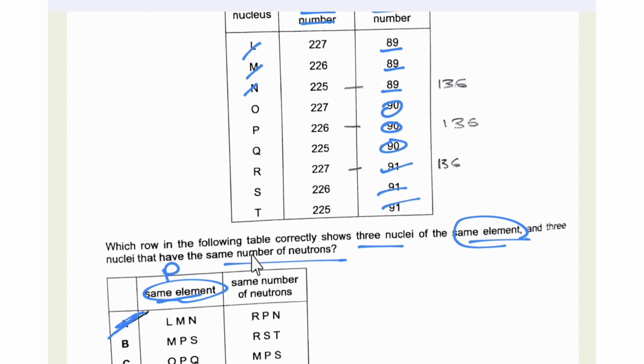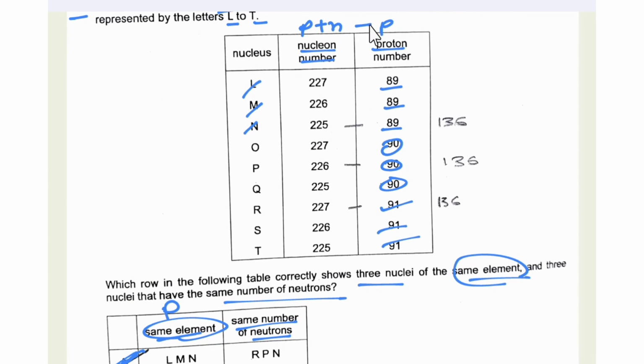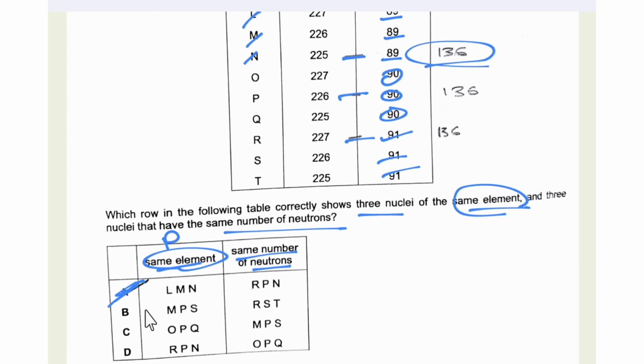And the same number of neutrons: the neutron number would be the nucleon number, that is the total number of protons plus neutrons, minus the proton number. So we need to subtract each of these values, and we would get the same number of neutrons in N, P and R, that is 136. So the answer is A.